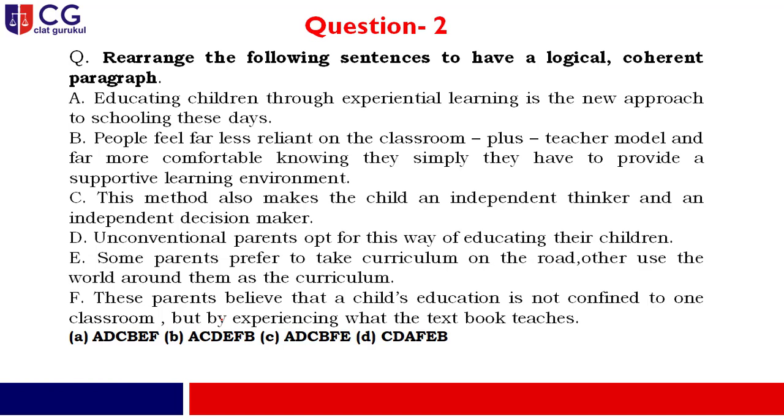So this method we are talking about. Directly, the combination is A, D, C. And after that, if you go through option B, you find that people feel far less reliant on the classroom plus teacher model, and far from comfortable knowing they have to provide a supportive learning environment.